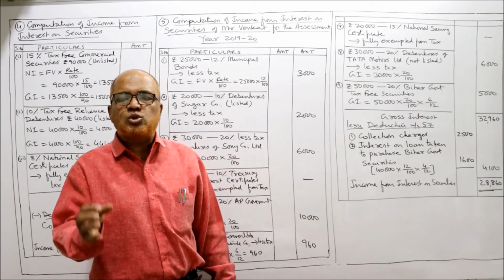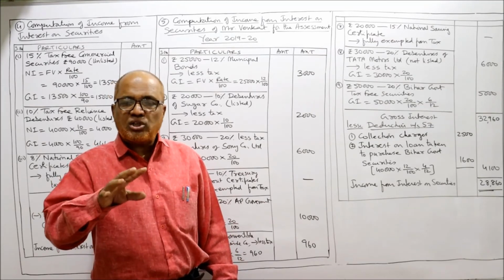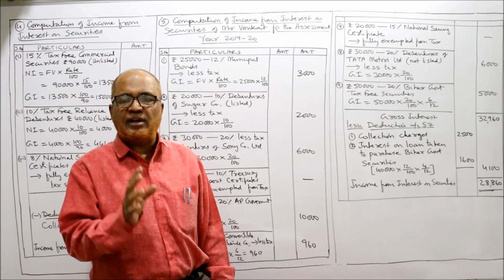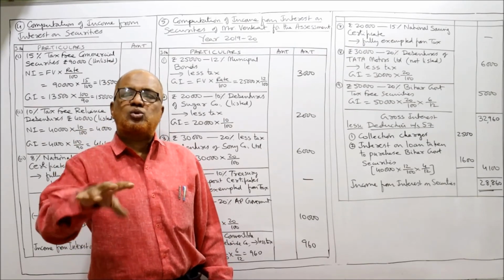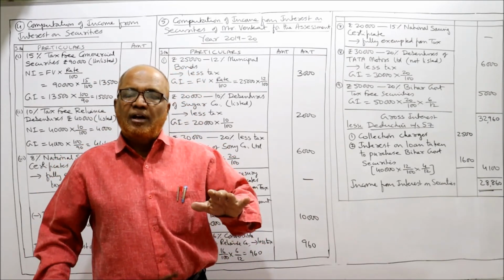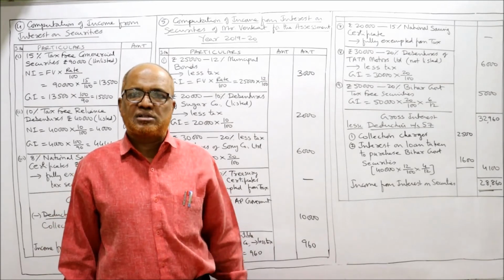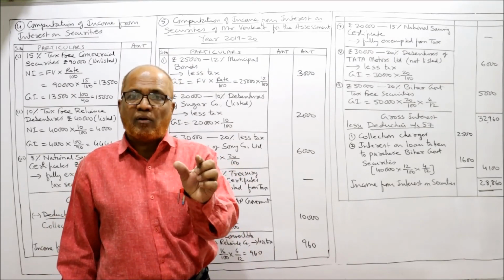So in this problem, so many new points I have explained to you in detail. So watch once or twice. Definitely you will be able to remember the provisions. Remember, students score less marks in income tax. The reason is they shuffle and mix up all the provisions. Specific provisions are given.